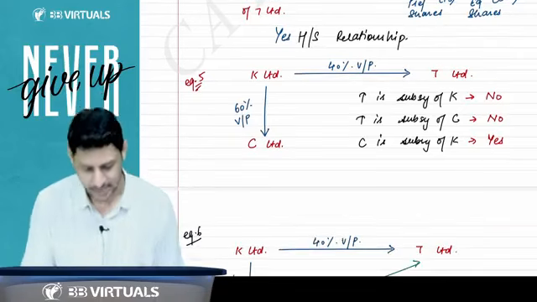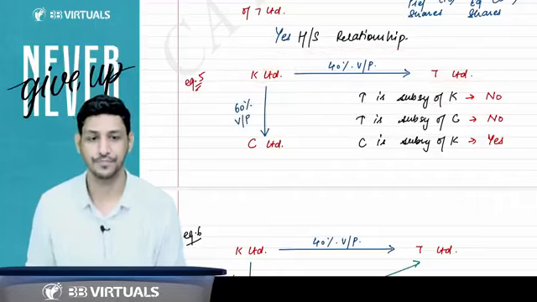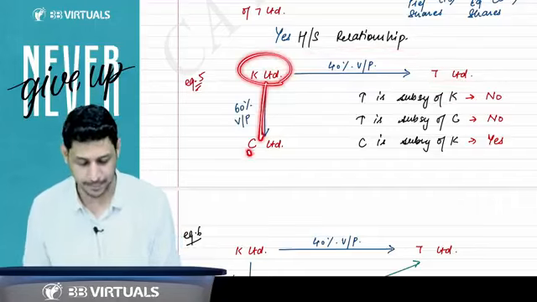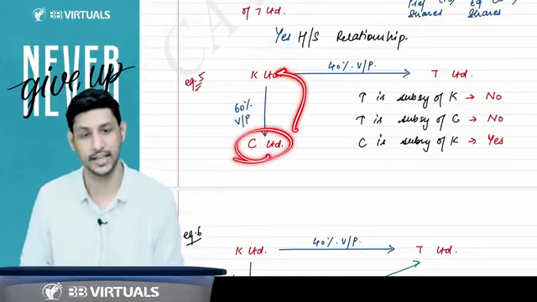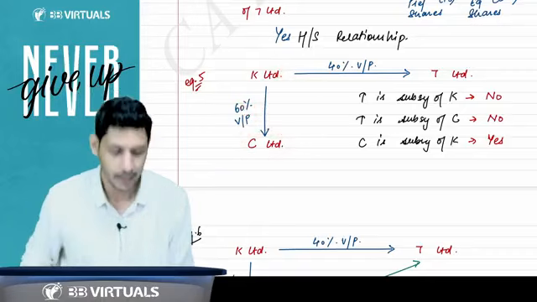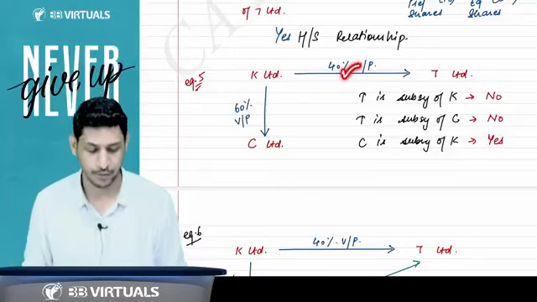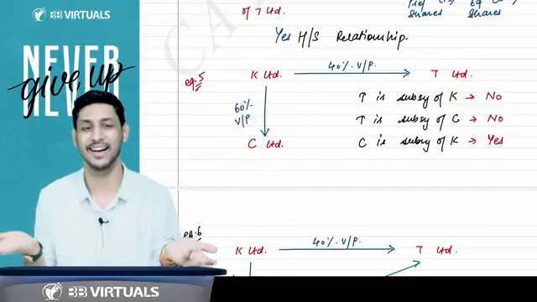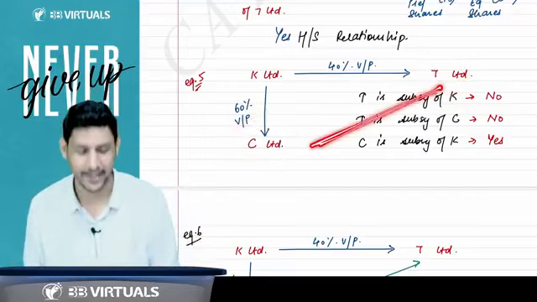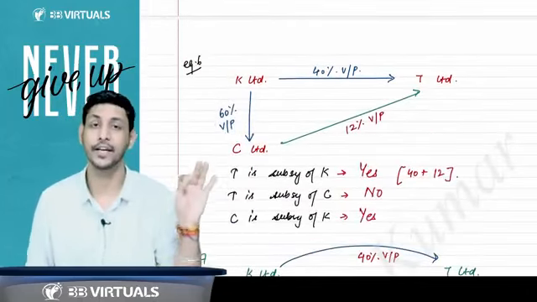Right, sir. Now understand. K Limited is holding 40% voting power of T Limited, and K Limited is holding 60% voting power of C Limited. Whether C Limited is the subsidiary of K Limited: yes, because of 60% voting power. Whether T Limited is the subsidiary of K Limited: no, because there is only 40% voting power. Whether T is the subsidiary of C: sir, there is no connection between C and T. Right, clear?